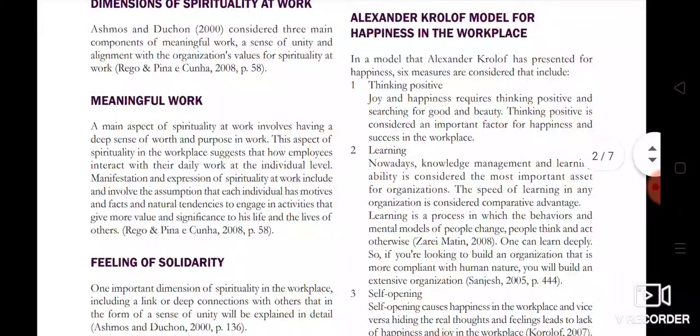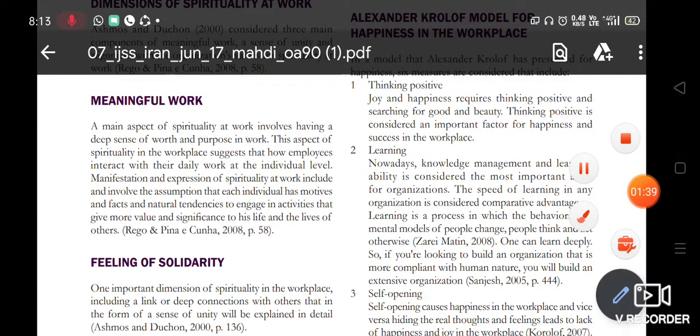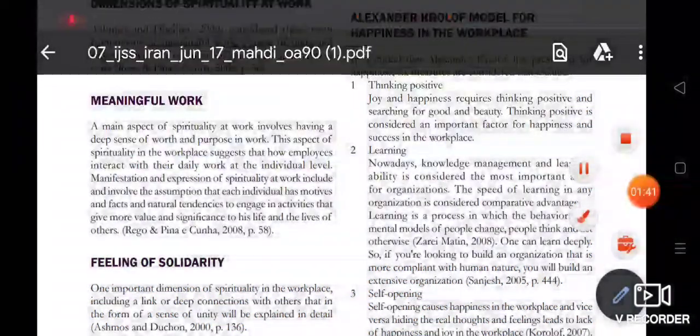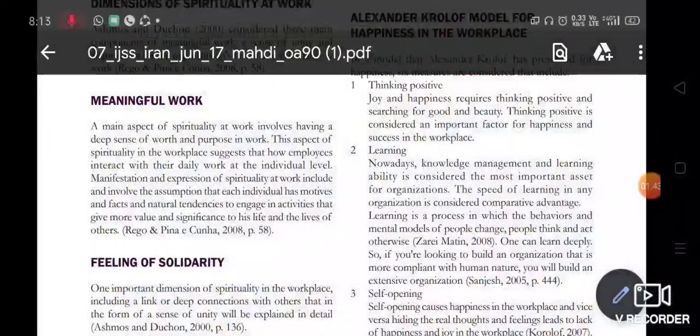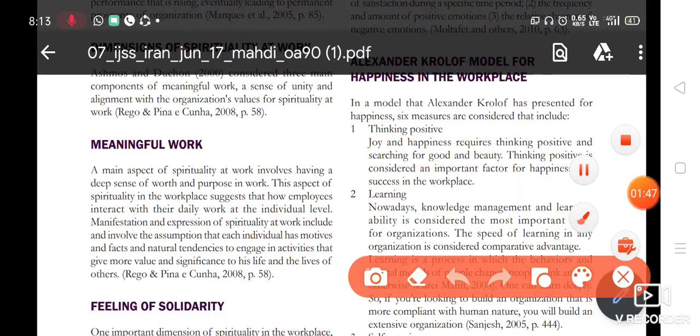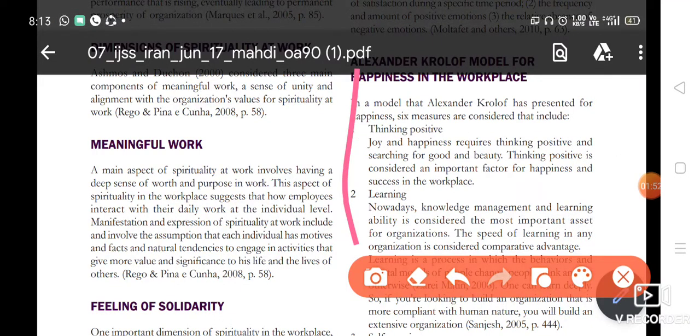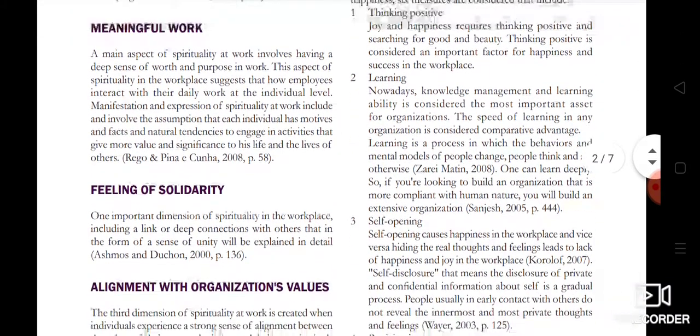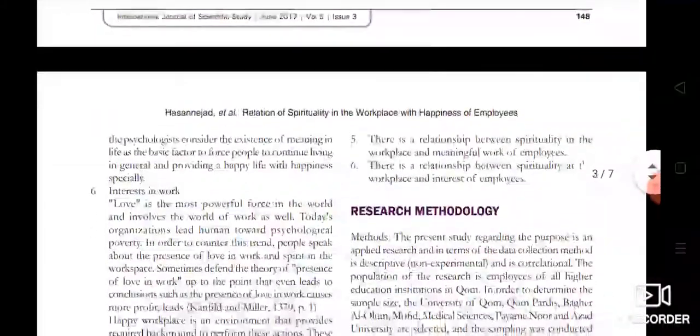Read this part of it. What can I take away from this paper? Is this the theoretical part? This part, Alexander Crofell's theory, this is something which might be making some sense to me, right? Other than that, anything else making sense to me? Let me go down and check again.